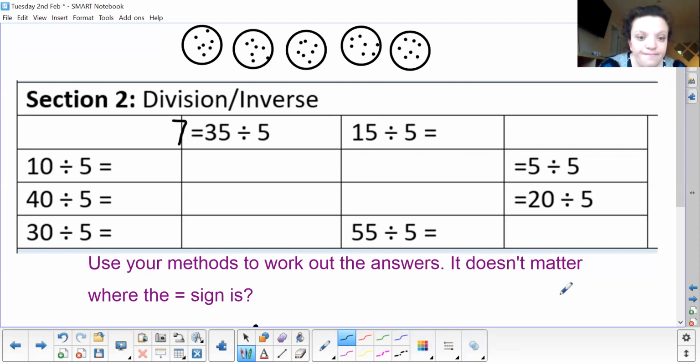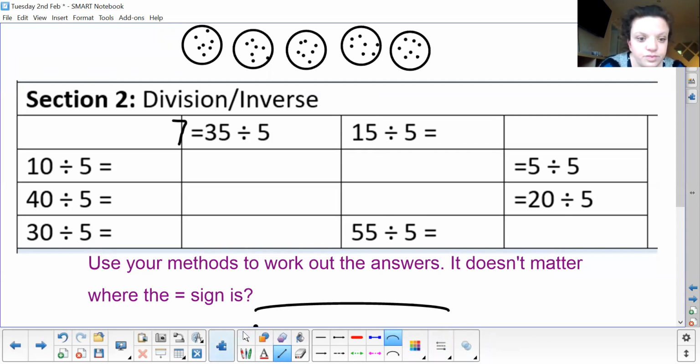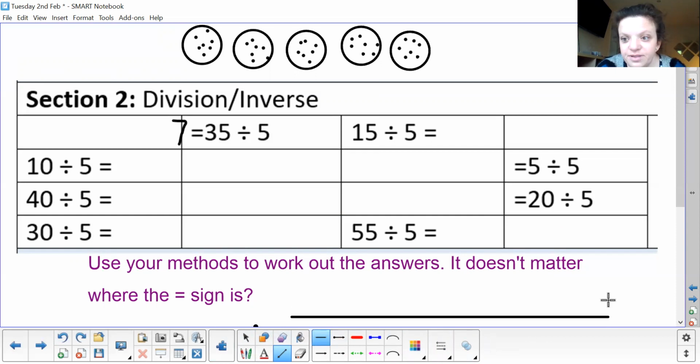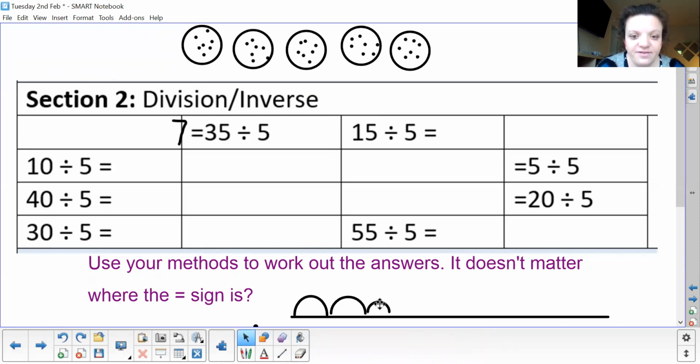Or we can do our number line, but we can count backwards this time and see how many groups of 5 we can make. So we start with 35 on this end and we count in groups of 5 till we make 35. So 1, 2, 3. So let's count, sorry, we should be counting in 5s.